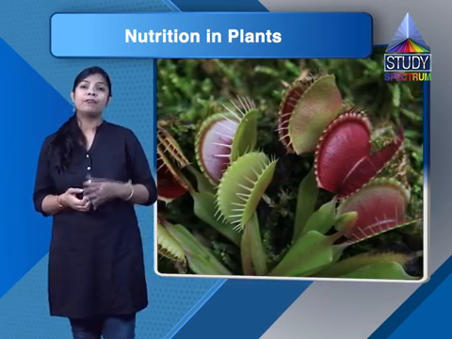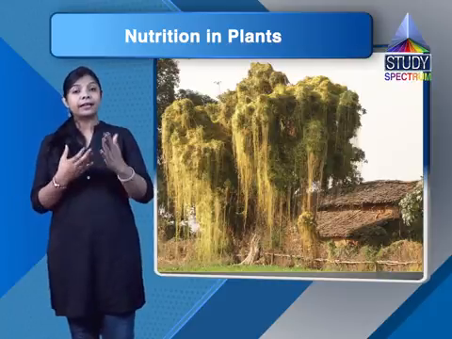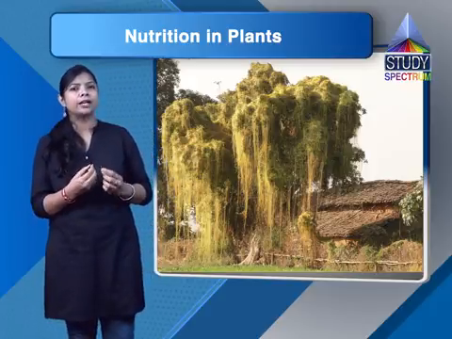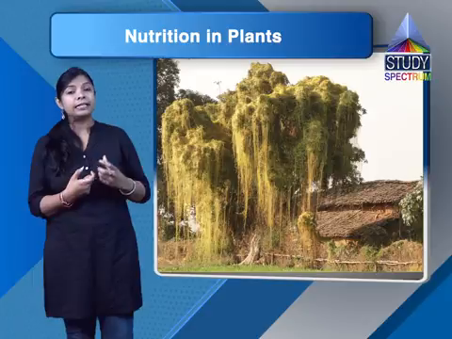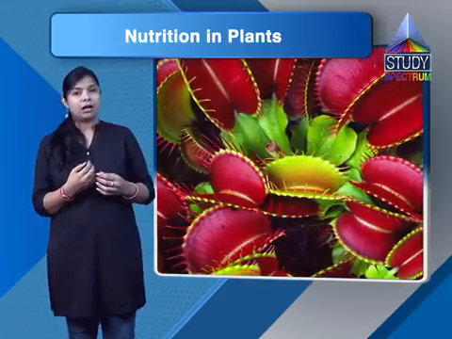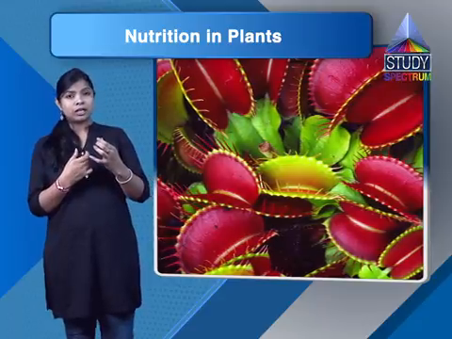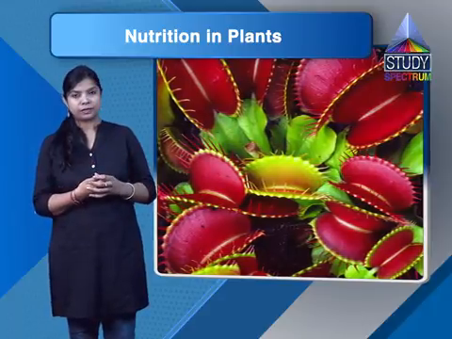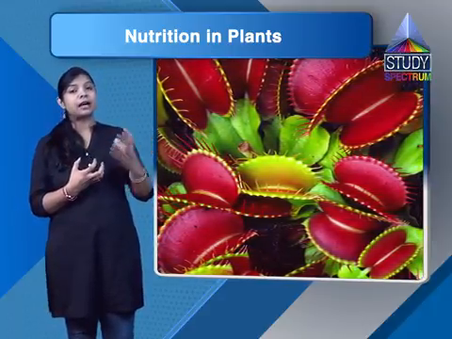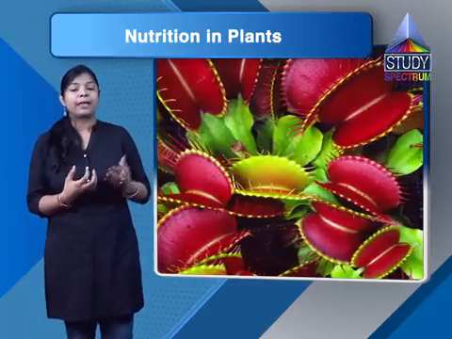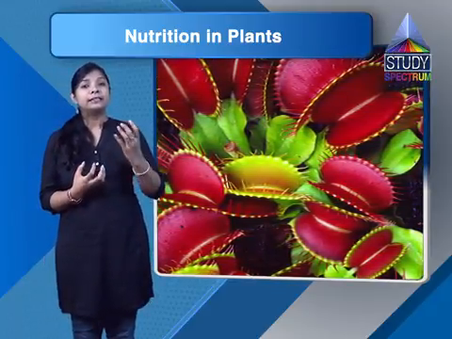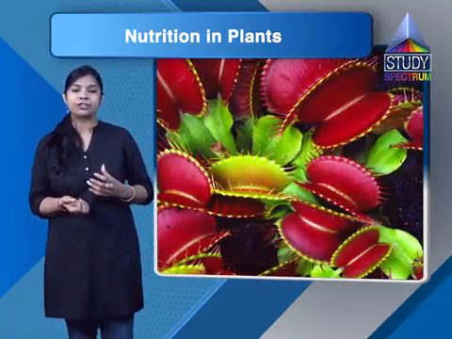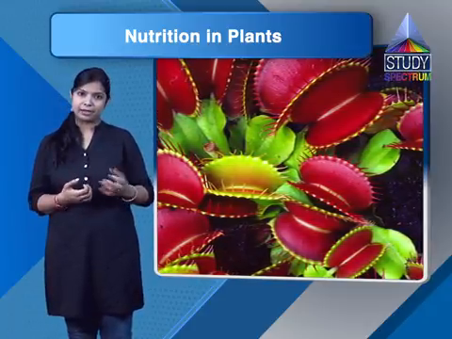We can take the example of the pitcher plant. So what happens there? Here the leaf is modified into the form of a pitcher, and some small hairs grow inside that pitcher, and they secrete some juices. On the apex of that leaf there is a closed lid-like structure that sometimes opens and closes. So what happens? Insects come to take the juices, and when they land on the plant, this lid closes and the insect is drawn into that pitcher, and it is digested by the plant.